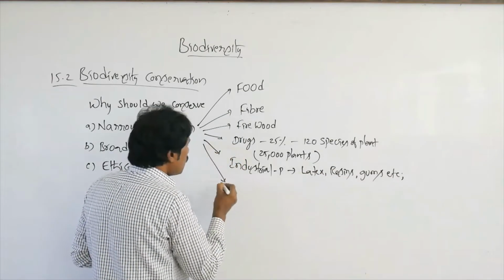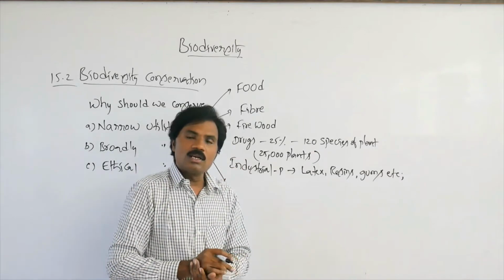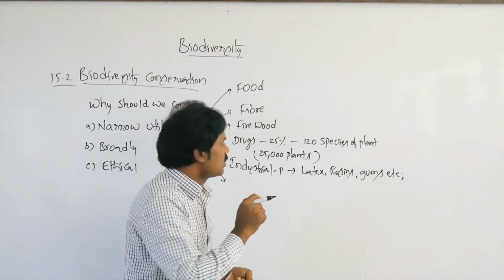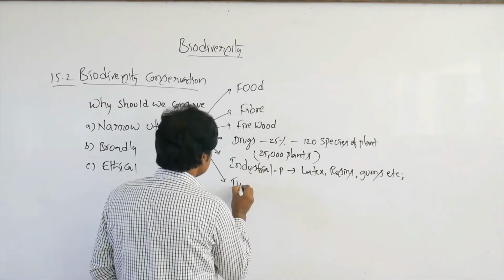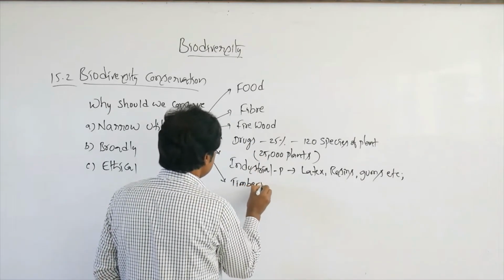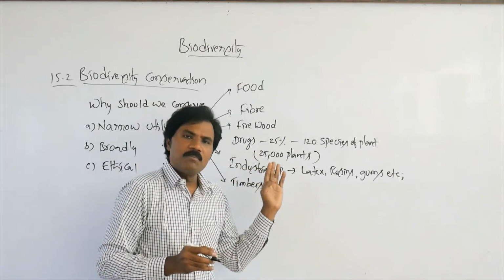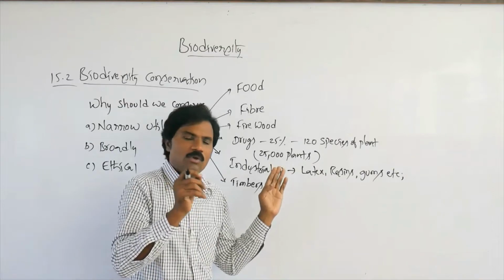Then, along with this, it is also utilized in the form of timber. Timber, in that sense, in the form of wood.